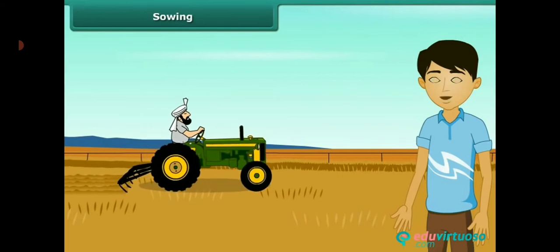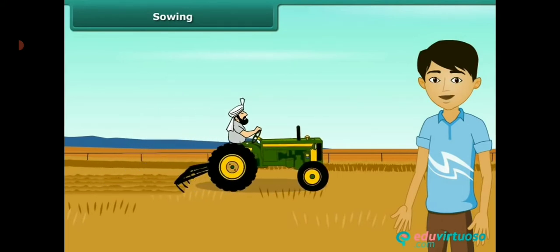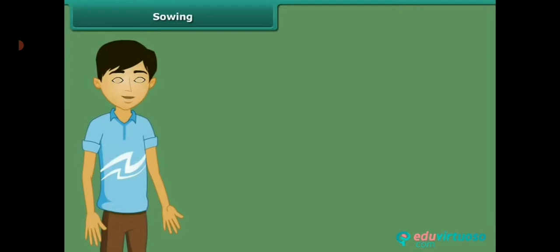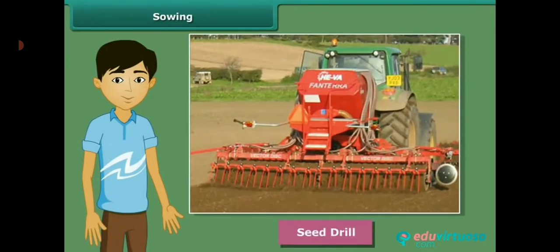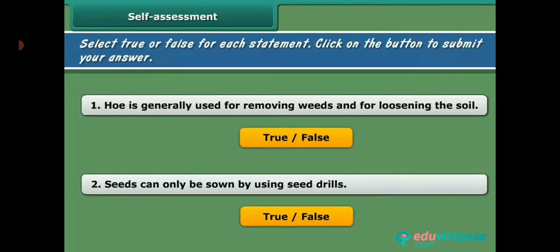Seed drill. Nowadays the seed drill is used for sowing with the help of a tractor. This sows the seeds uniformly at equal distance and depth. It ensures that seeds get covered by the soil after sowing. This protects the seeds from being eaten by birds. Sowing by using a seed drill saves time and labor.